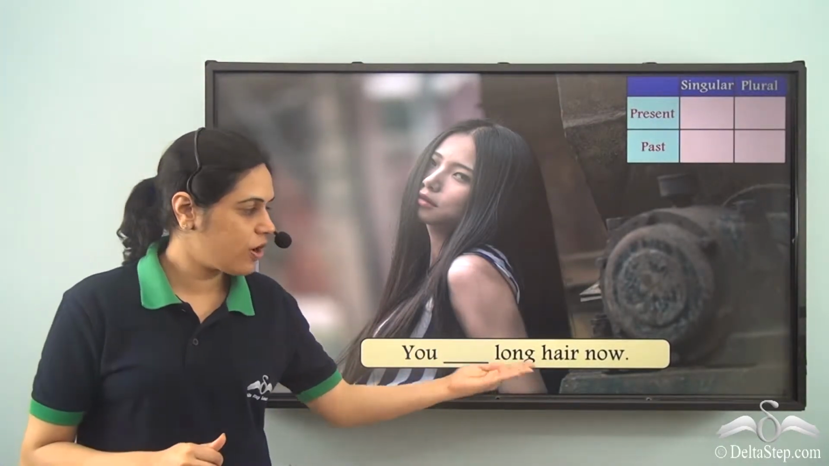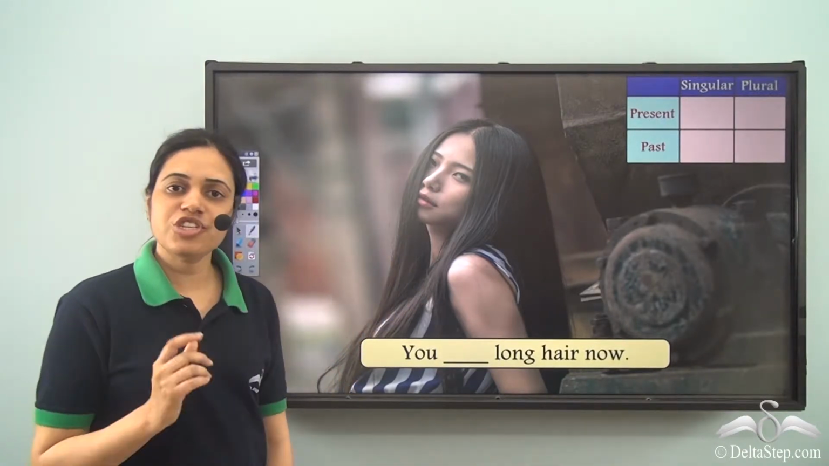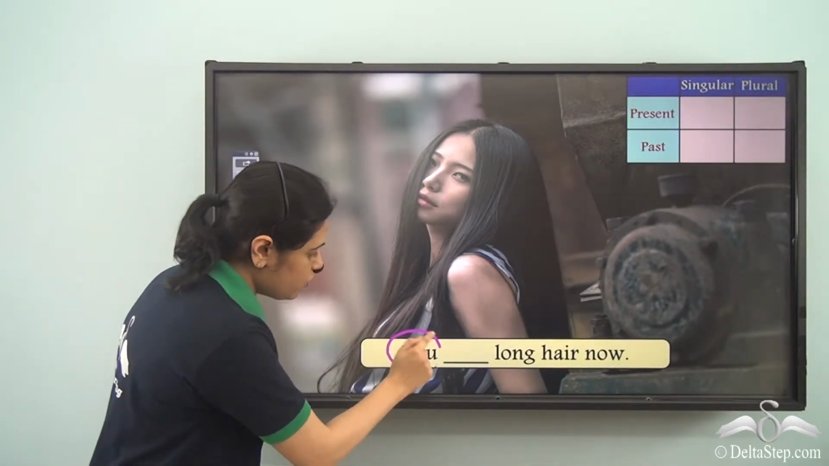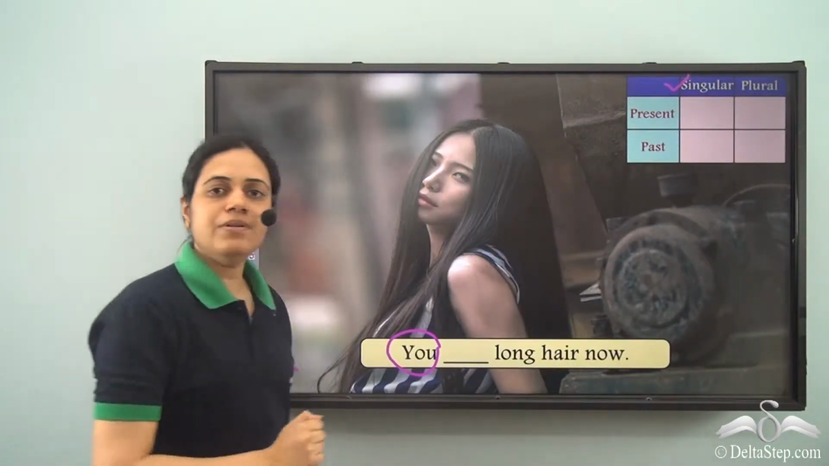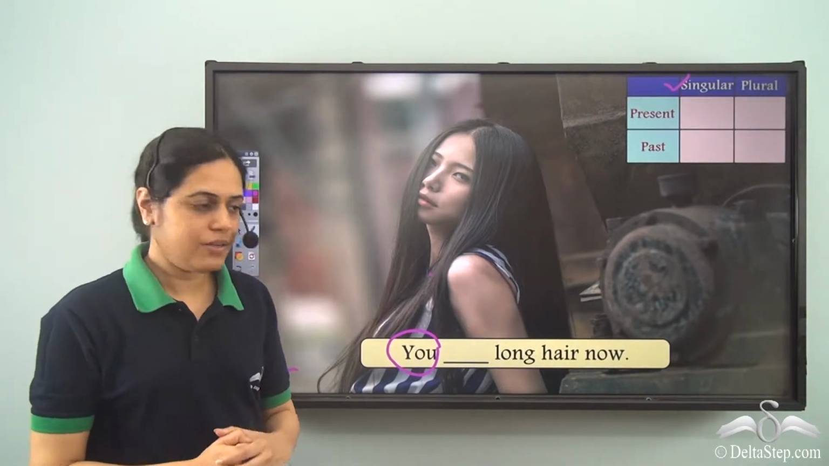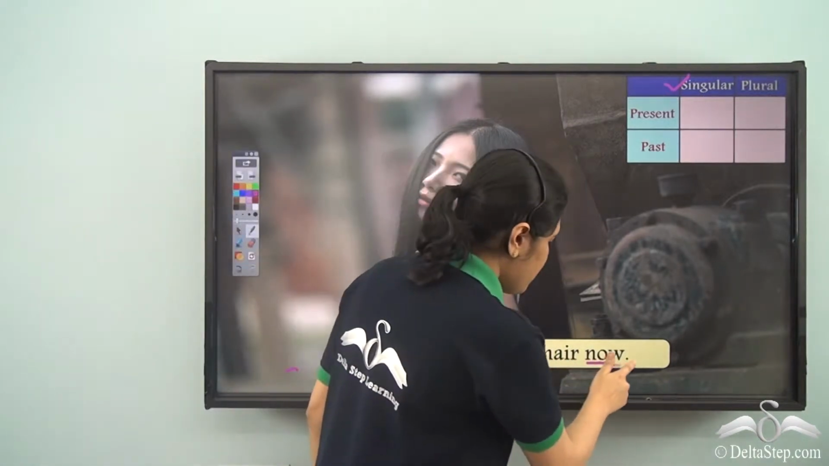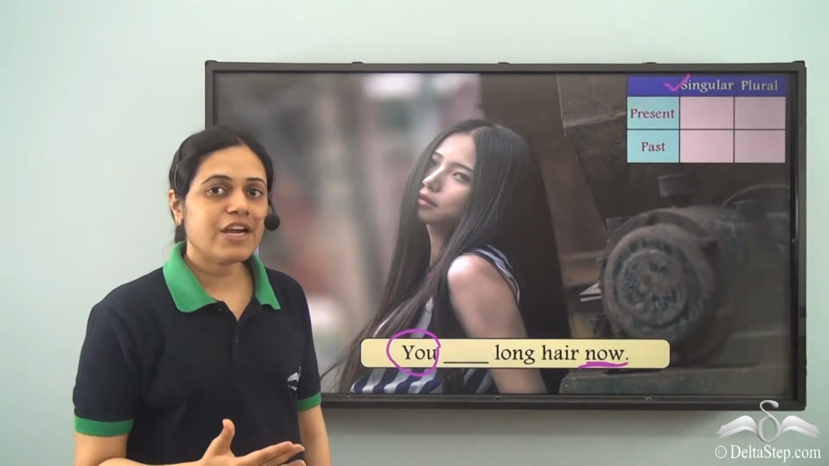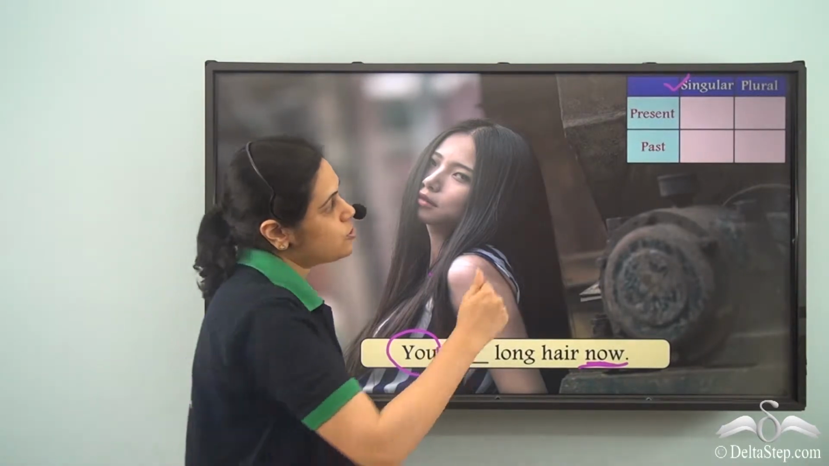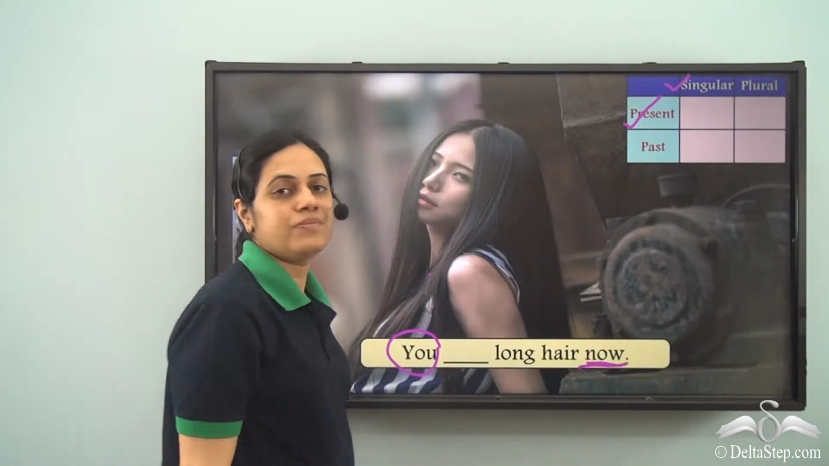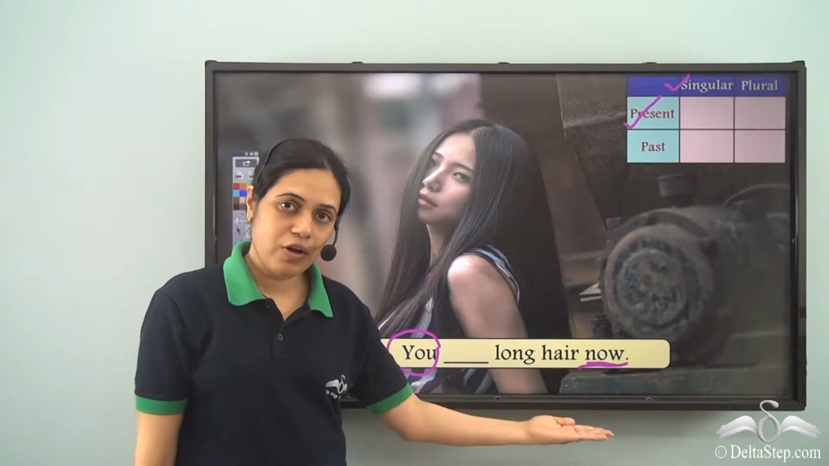You dash long hair now. Now over here we can see that there is just one girl. So this you indicates singular number because there is just one girl. Dash long hair now. This now indicates that we are talking about present, at this moment, at this time. So it is present. So you dash long hair means you possess long hair now.